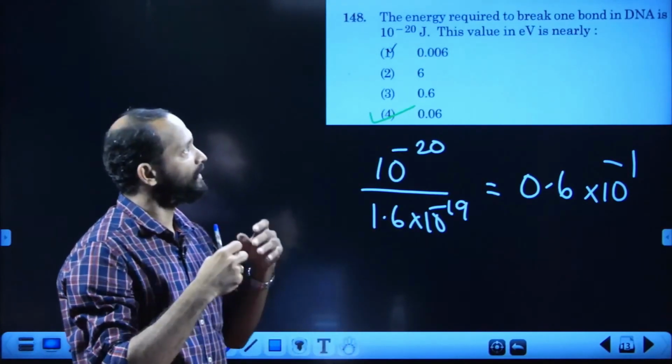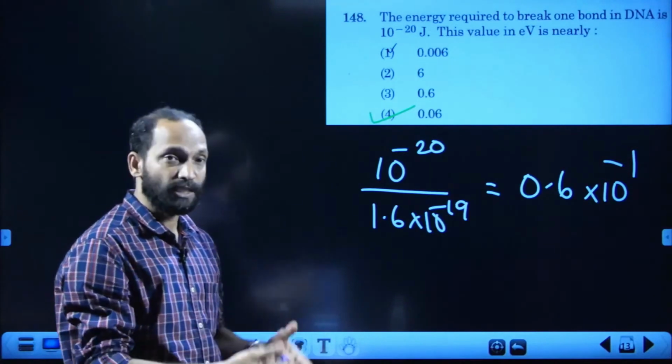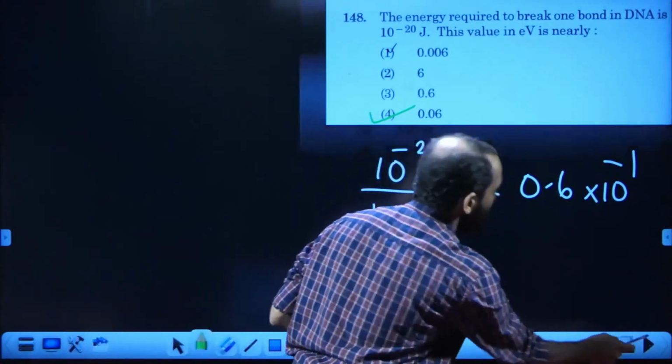Okay, it's also directly given in the textbook. Every time we ask you to read the textbook, this was the reason why we say that.